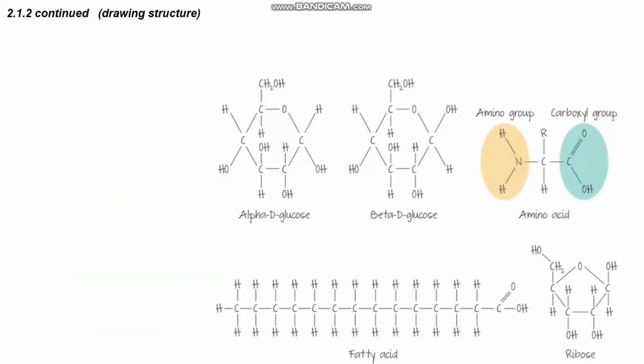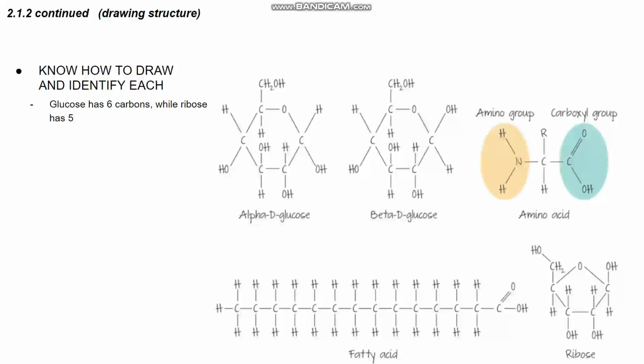Continuing of 2.1.2, drawing structures. Know how to draw and identify each. Glucose has 6 carbons, while ribose has 5. Fatty acids have COOH attached to them.